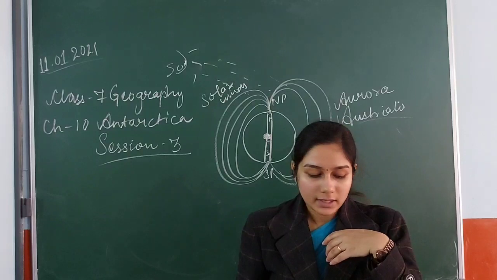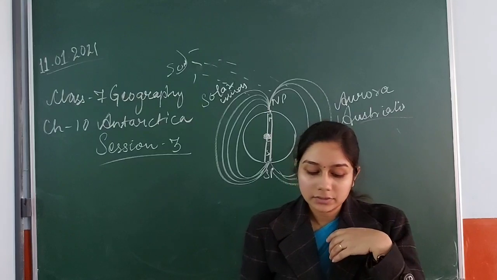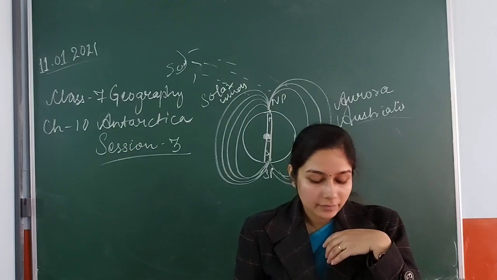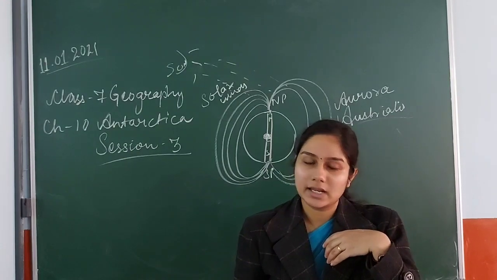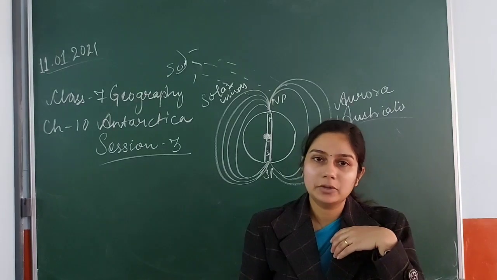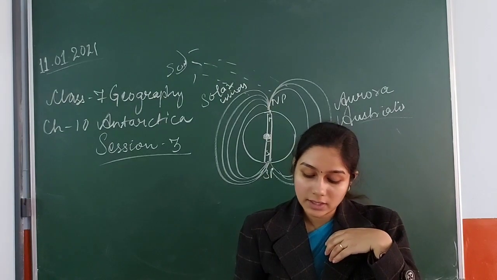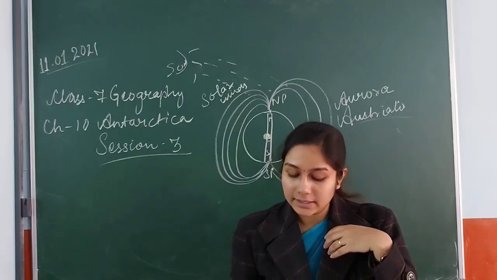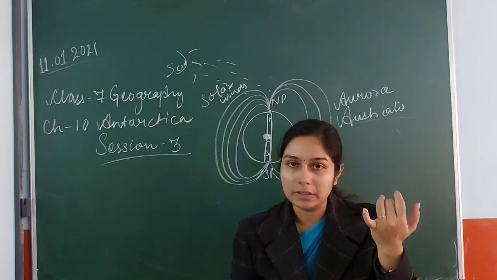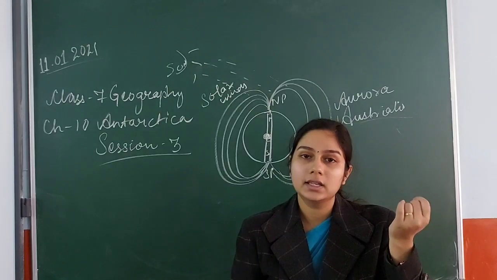Clear? So, in the next session when we meet, we will discuss the last 3 topics of this chapter. That is the Indian expedition to Antarctica, in which you only have to underline the important statements and learn certain points. By underlining, you will know which statements are very important for you to learn, remember and memorize. Same is the topic why is Antarctica a human free zone, that is topic number 4, and what is the future of Antarctica, that is topic number 5. So these 3, 4th and 5th topics will be discussed in the next session.